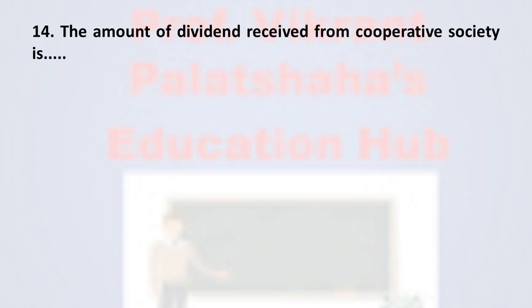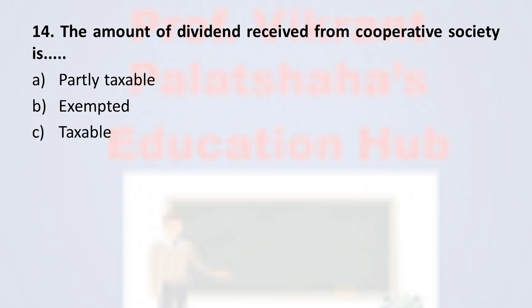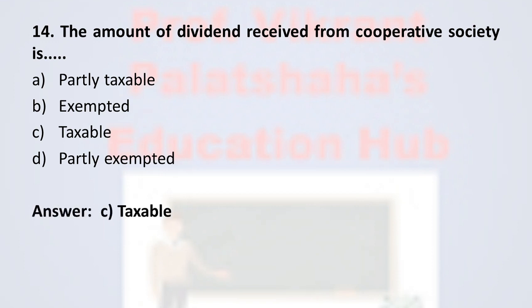Next, question number 14. The amount of dividend received from cooperative society is dash. Option A, partly taxable, option B, exempted, option C, taxable, and option D, partly exempted. And the correct option is option C, taxable. Any dividend received from cooperative society is fully taxable under other sources.